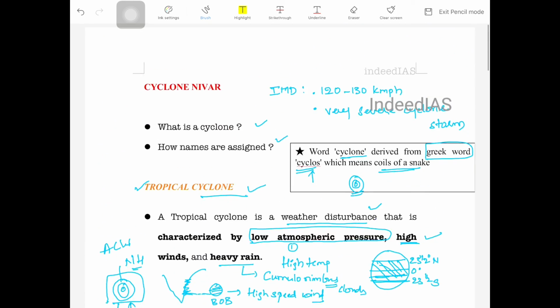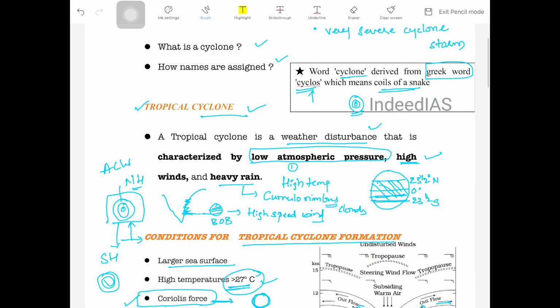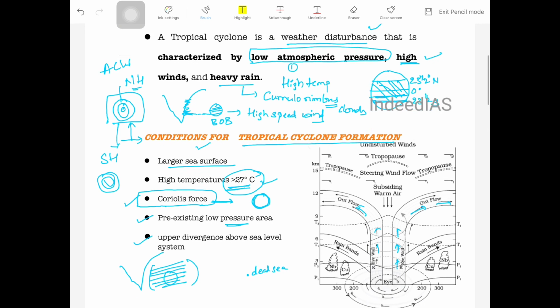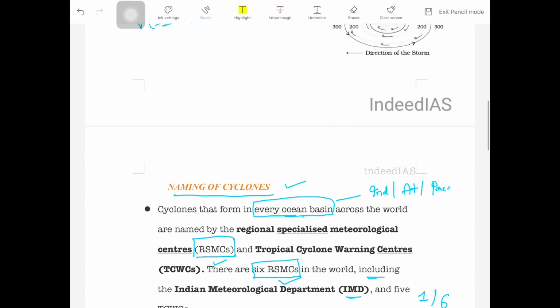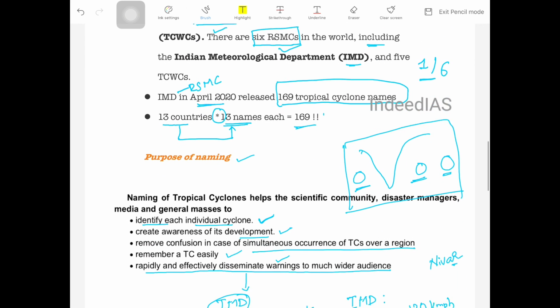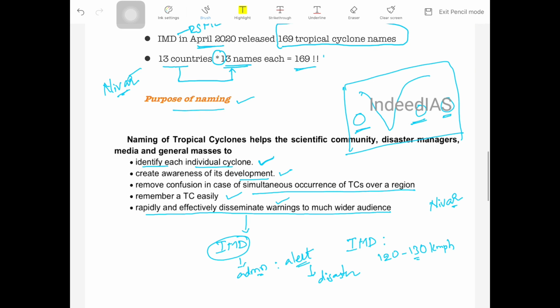So in this video, we have seen what is a cyclone, essentially what is a tropical cyclone, and what are the conditions that are required for the formation of a tropical cyclone, and on what basis the cyclones are named, and which country has contributed the Nivar cyclone's name, and also the purpose of naming. Right? That's it.